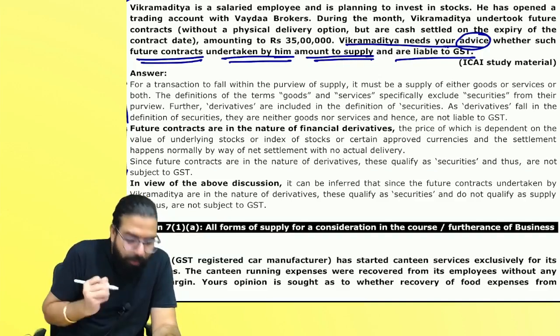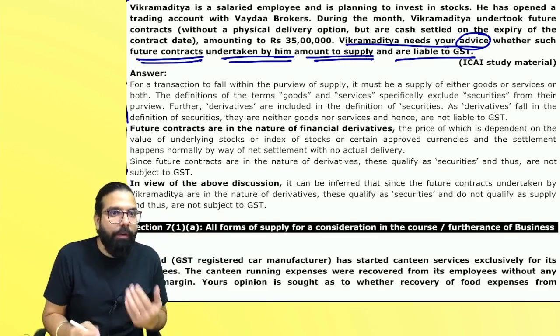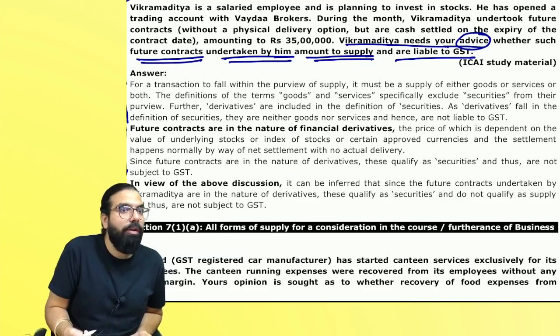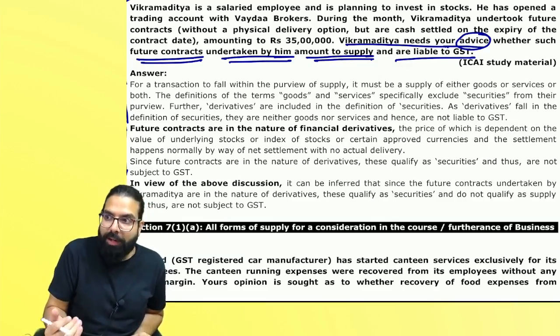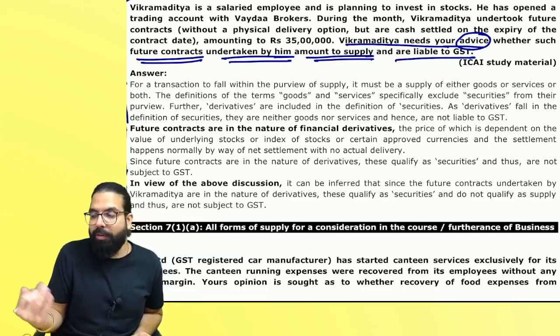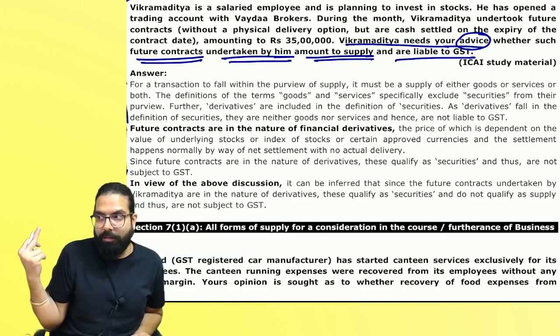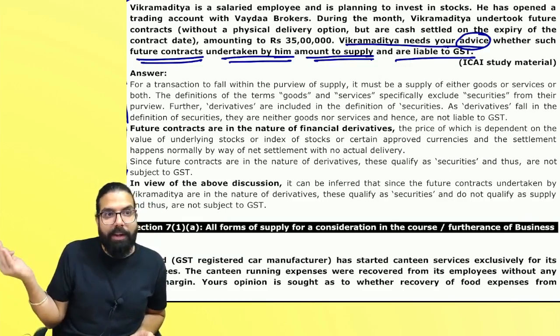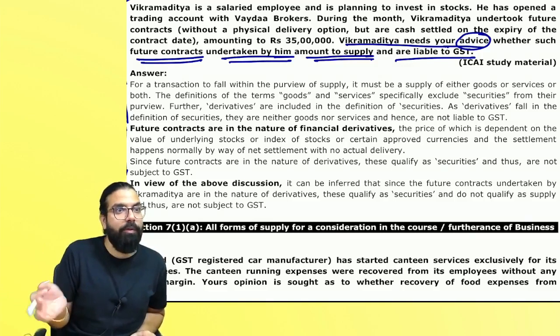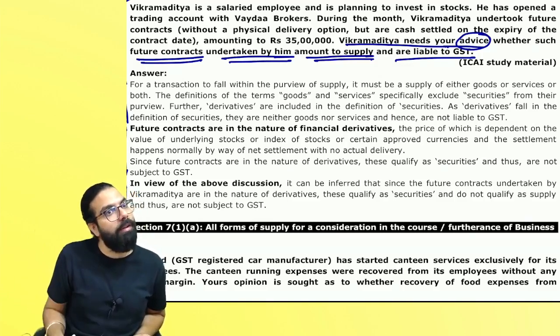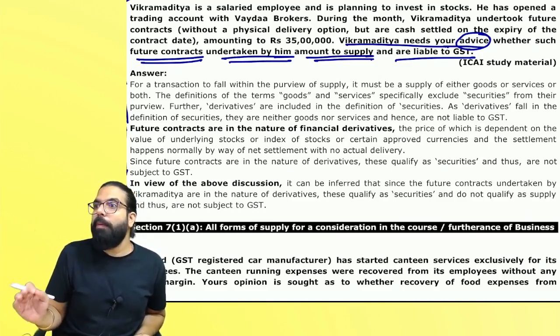First of all, you'll write the law. Can you see? First, they have written the law and then they have written the conclusion. What is the law? Baba, in your dreams also, did you write so much? How much will you give yourself out of 3 marks? 1. Correct or not? It means 90 marks you wrote, you got 30 and you failed. And you say, sir, ICAI is not giving marks only. Are you getting my point, everyone?